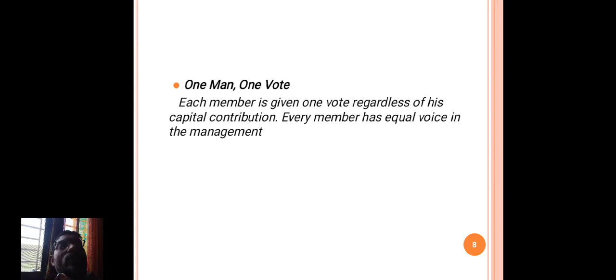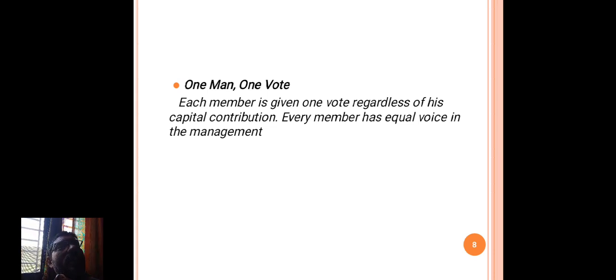Each member is given one vote regardless of his capital contribution. Every member has an equal voice in the management. This is a very important characteristic of a cooperative organization, that is, one man, one vote.